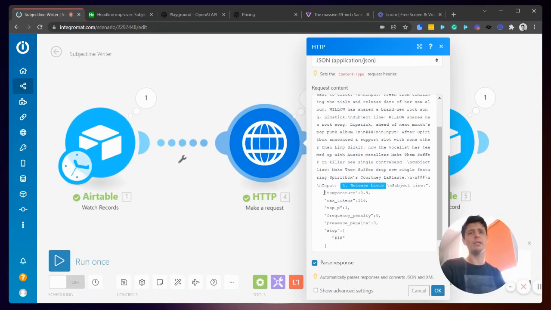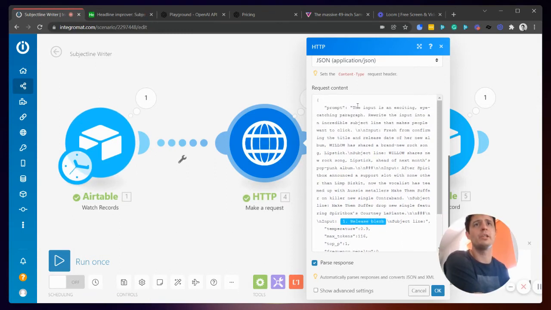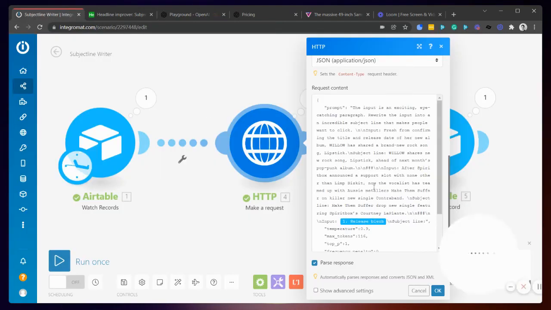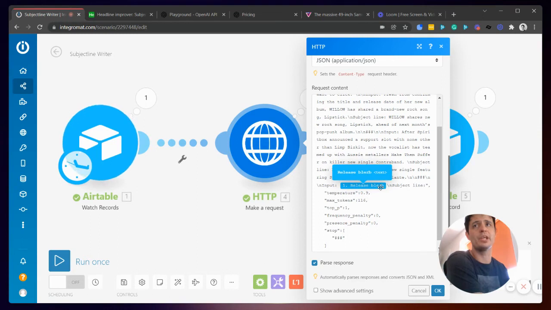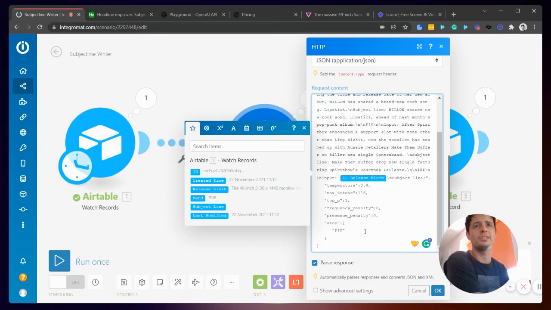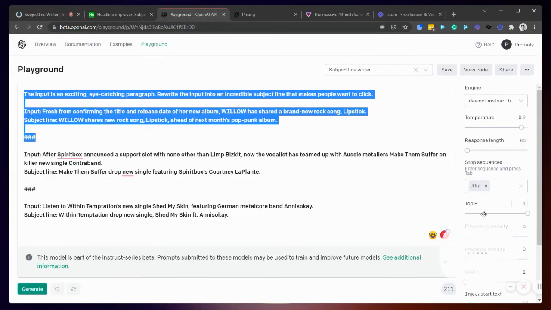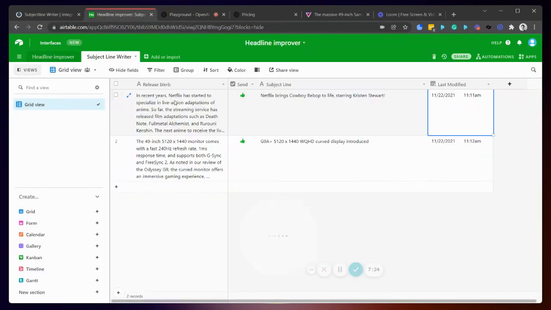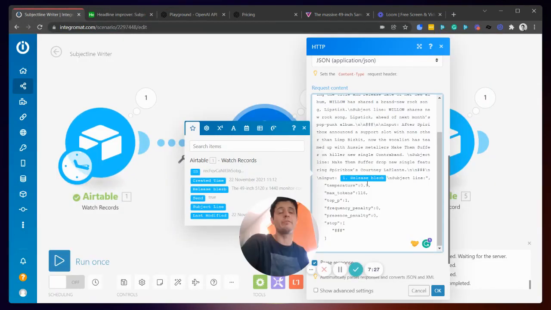And then what I'm doing here is you can see the prompt. The input is an exciting, eye-catching paragraph. Rewrite it so it's identical to this. But the only thing I'm changing is the input, which is the release blurb, taken from Airtable. So it takes this information. You can see here the information that was passed to it, the 49-inch TV. It takes that. It sets the temperature, the max tokens, frequency penalty, and all of that stuff. So all of this is the same, as you can see here. So this is my playground. And then in the actual code is how I've set things up.